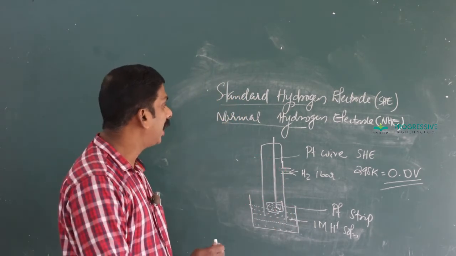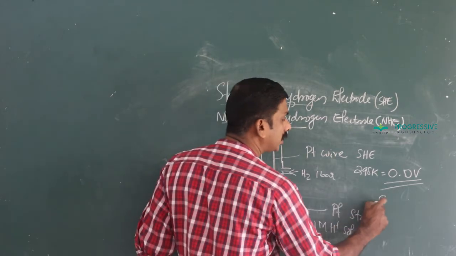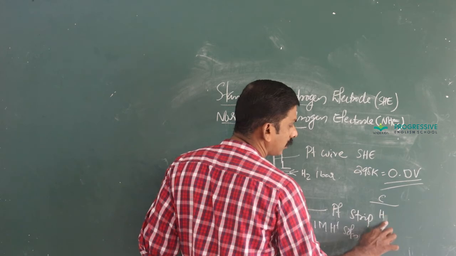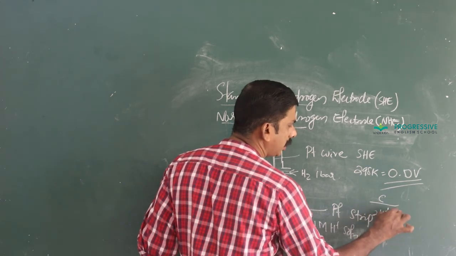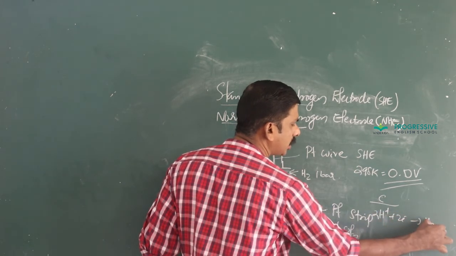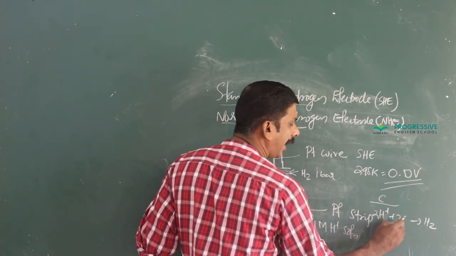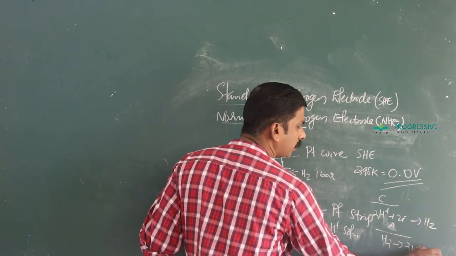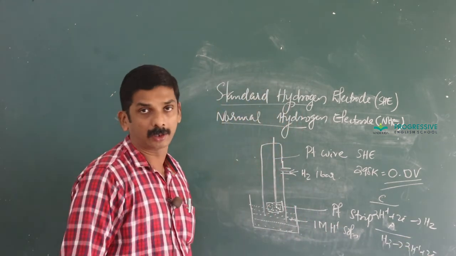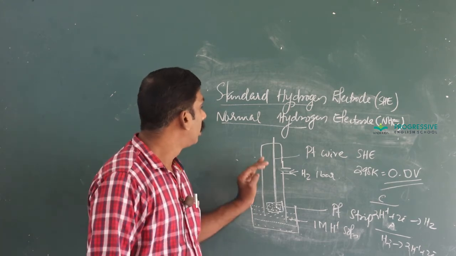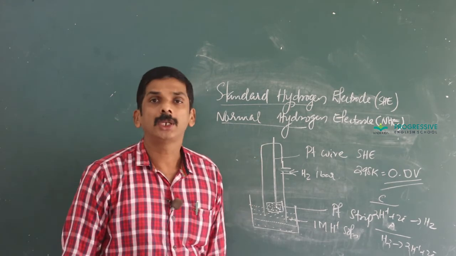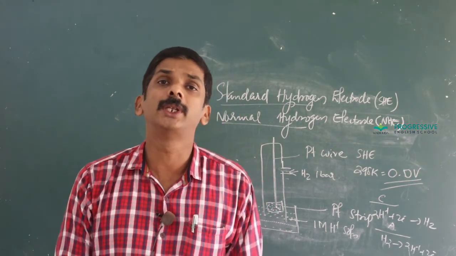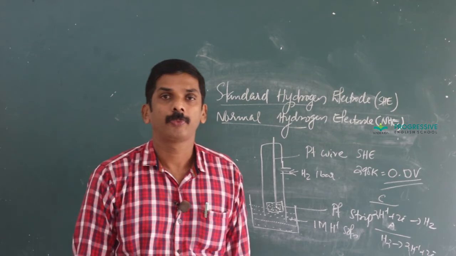It can act as an anode as well as a cathode. When acting as cathode, 2H+ plus 2 electrons gives H2, or when acting as anode, H2 gives 2H+ plus 2 electrons. Okay. The electrode potential of SHE is 0 volt. Therefore, it is used as a reference electrode.